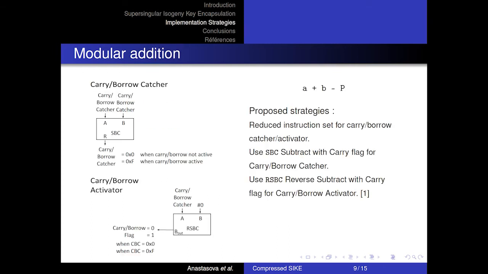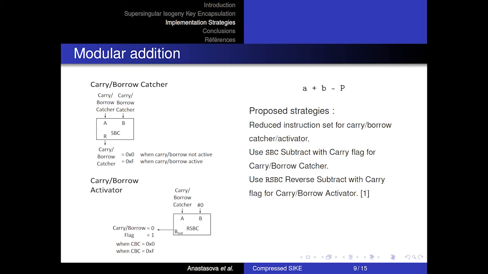In more detail, for the carry or borrow catcher, we subtract the assigned carry or borrow catcher register from itself with the carry flag activated, where we use the same register to store the resulting value. In case the flag is active, the resulting value will be equal to -1 or to FFFFFFFF in hexadecimal representation.